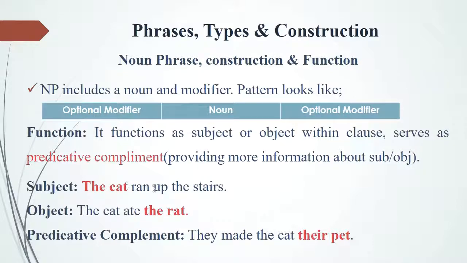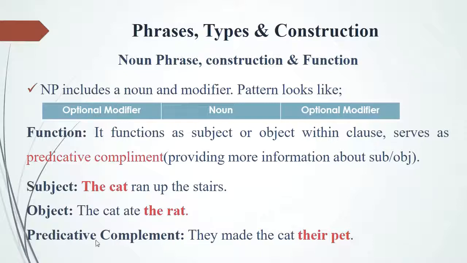Let's have a look at some examples where the noun phrase is working as subject. The cat ran up the stairs. Here, the cat is a noun phrase and it is functioning as the subject. The cat ate the rat. Here, the rat is the noun phrase and it is working as the object.